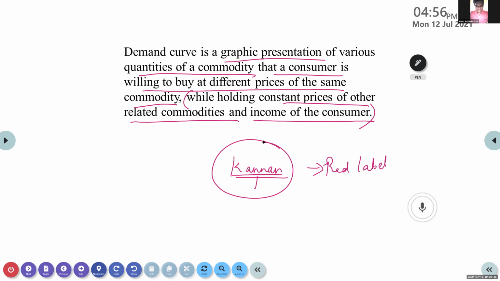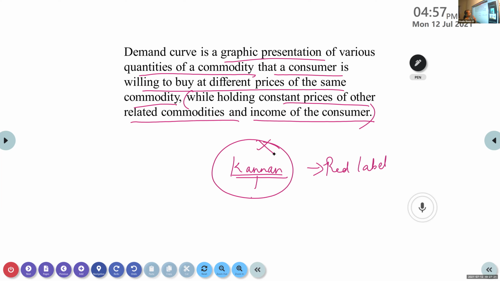So when we get a good income in our hand, what will we do? If you have good income, what will you do? You will buy better things. That means if it is related to this tea powder, we will buy the more expensive one, a costlier product of this tea powder. So that should not happen. In that case also, the demand curve will not work.